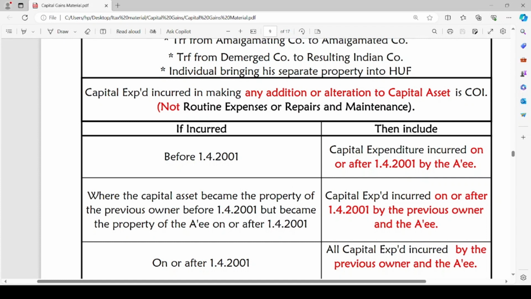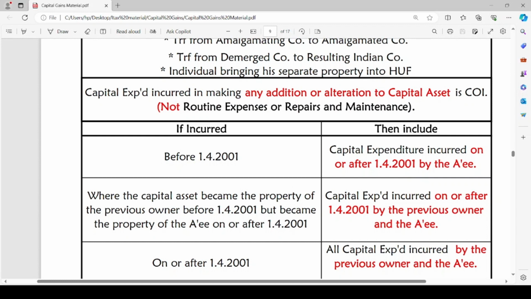It is not routine expenses or repairs and maintenance incurred on such asset. The capital expenditure incurred in making any addition or alteration to the capital asset is considered as cost of improvement. If such cost on improvement is incurred before 1st April 2001, in such a case, we have to include the capital expenditure incurred on or after 1st April 2001 by the assessee.